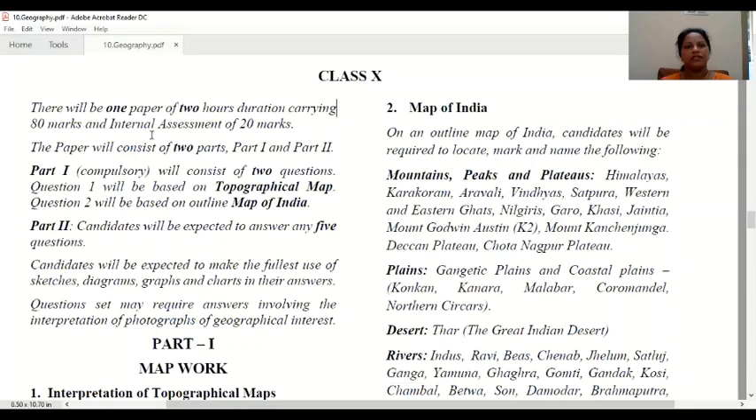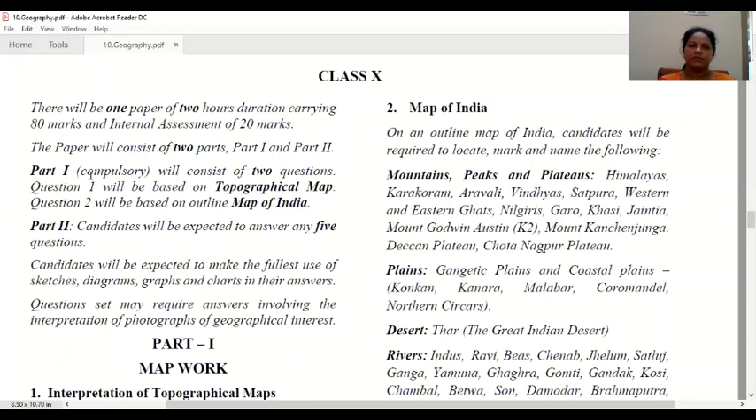In class 10 there will be one paper of 2 hours duration carrying 80 marks and internal assessment of 20 marks. So you can see there is one geography paper only, total marks is 80 and the duration is 2 hours. The internal assessment is 20 marks, which you will get from the school side, but the 80 marks is a written paper. So the total is 100. Your written paper will consist of 2 parts, that is part 1 and part 2.